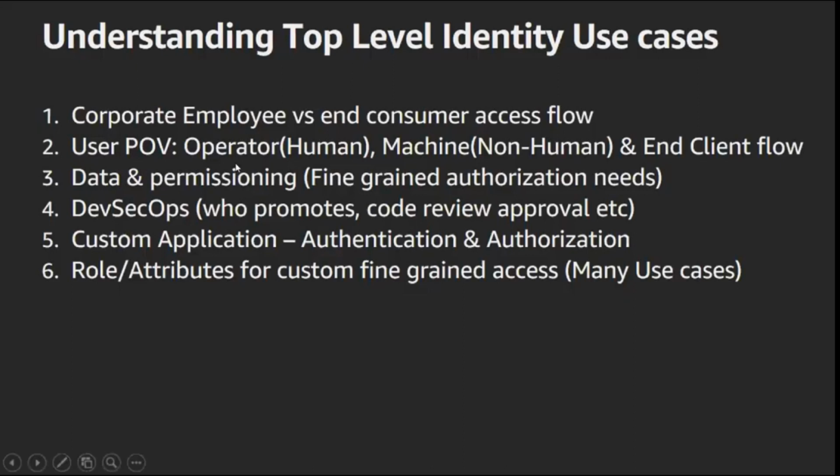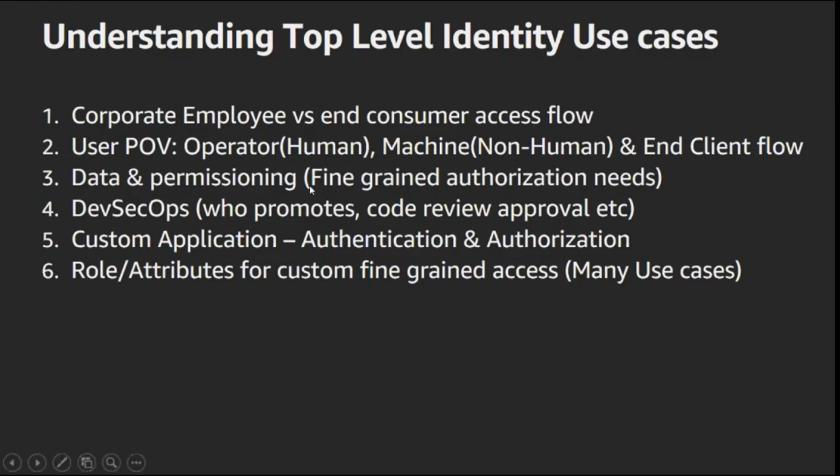So this is a user's point of view. Operator access, usually this one is a SAML-based flow in an enterprise organization. Machine is usually an assume role. So you assign a role to a compute service, and that compute service runs under that assumed role. And then the third is the end client flow. That could be OAuth-based, maybe Cognito or some other providers.